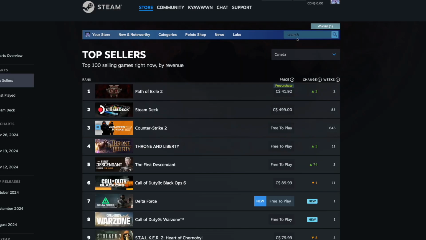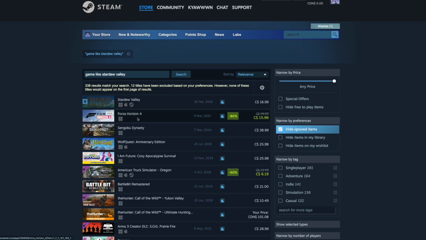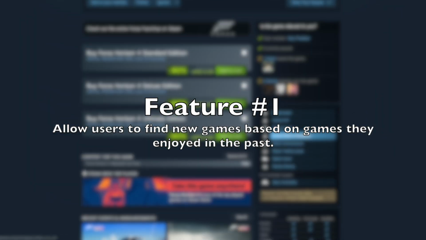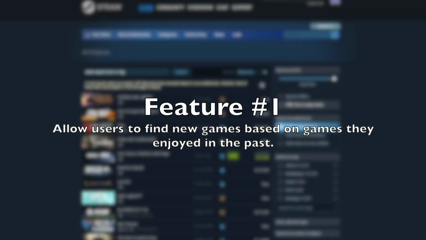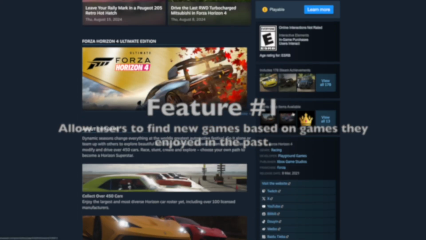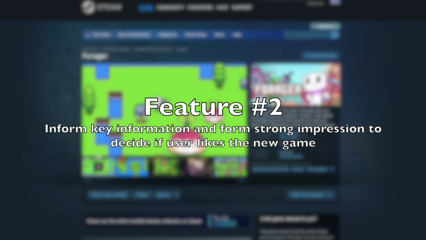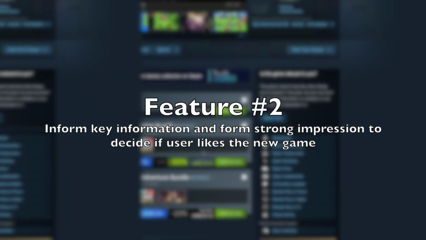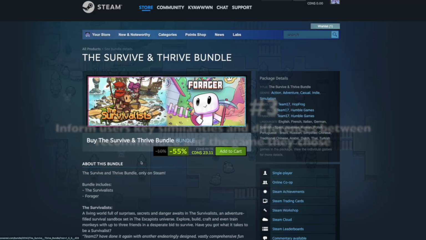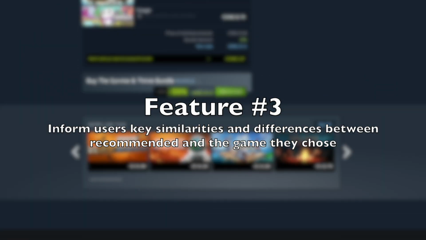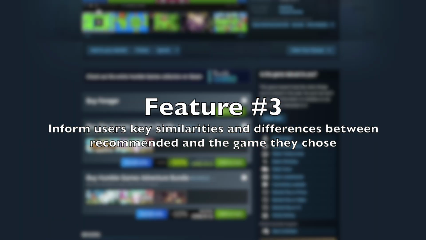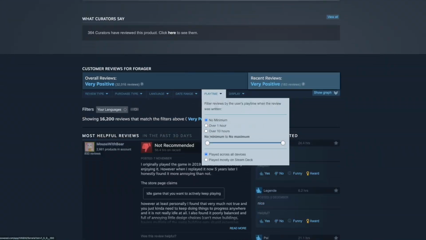Well, don't worry. Here at the Final Fantasy 344 team, we developed a prototype that can: 1. Allow users to find new games based on games they enjoyed in the past. 2. Inform users of key information of a game and form strong impressions so the users can decide if they might like the game. 3. Inform users of key similarities and differences between the recommended game and the game that they chose.